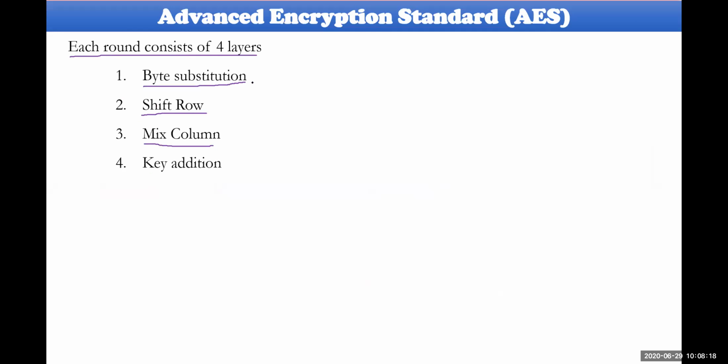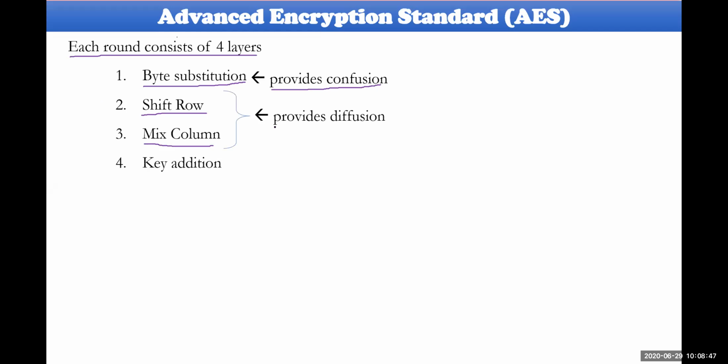So here, byte substitution provides the confusion operation. Already we have taken this in the DES structure itself. As far as encryption or decryption standards, confusion and diffusion must be there in any symmetric cipher. Byte substitution always gives you confusion, and the other layers provide the diffusion.